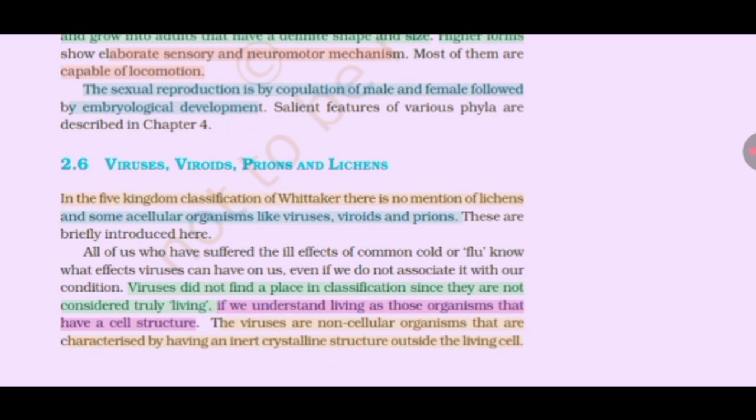All of us who have suffered the ill effects of the common cold or flu know what effect a virus can have on us, even if we do not associate it with our condition. Viruses did not find a place in classification since they are not considered truly living. If we understand living as those organisms that have a cell structure, viruses are non-cellular organisms that are characterized